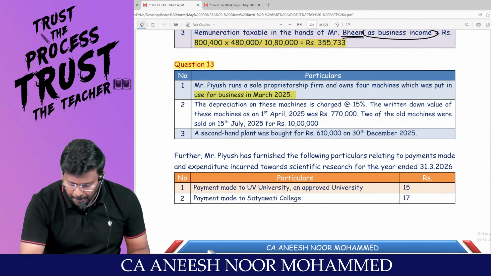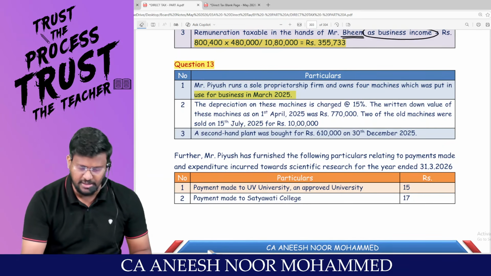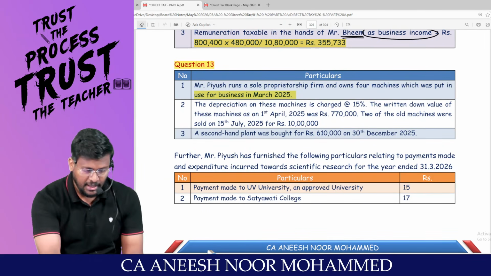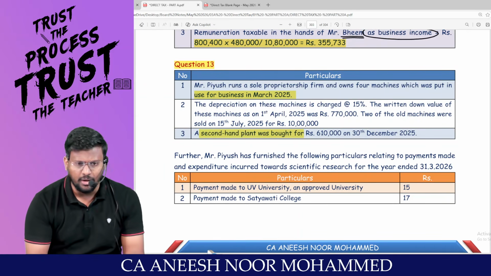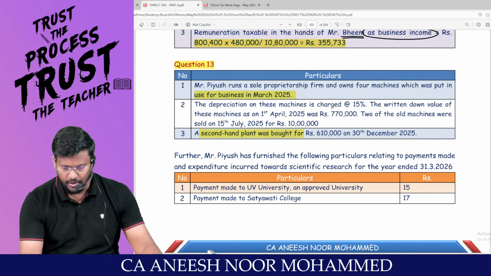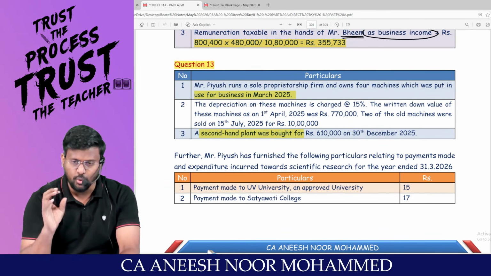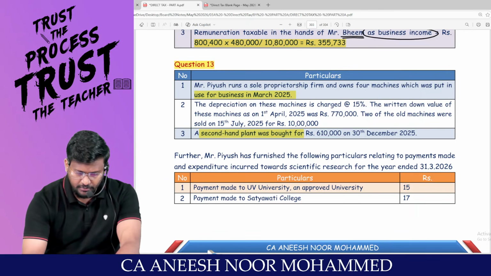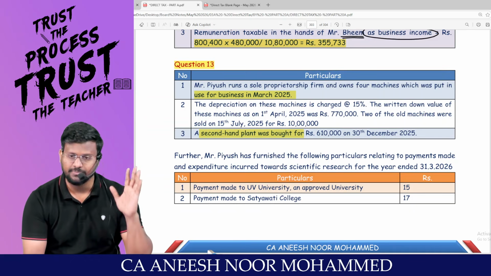A second-hand plant was bought for 6,10,000 on 30th of what? December. So we have to add the purchase first, then also we should reduce. And the addition is second-hand, not entitled for additional depreciation. So calculator, what is the starting opening? 7,70,000 plus purchase 6,10,000, so total 13,80,000. Am I right? Minus sale 10 lakh. So still 3,80,000 rupees value is there.